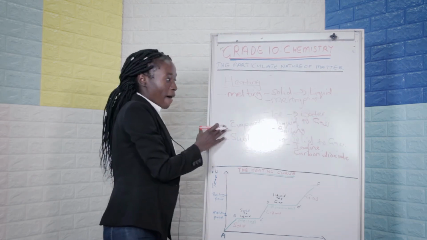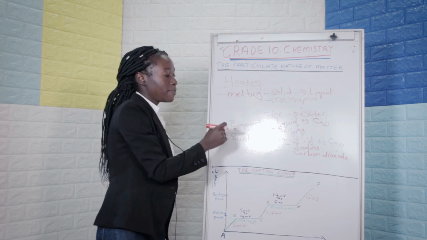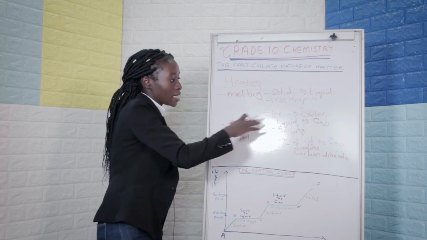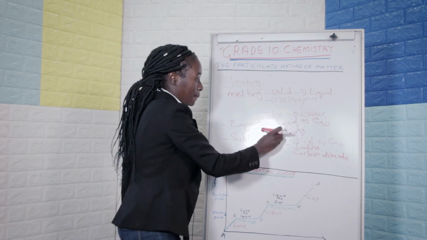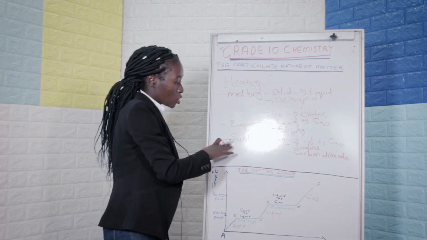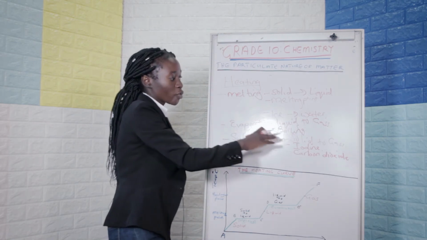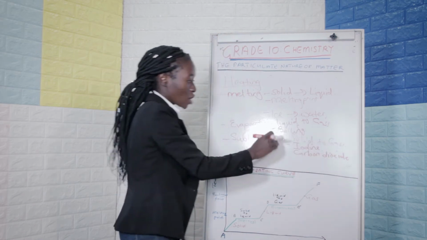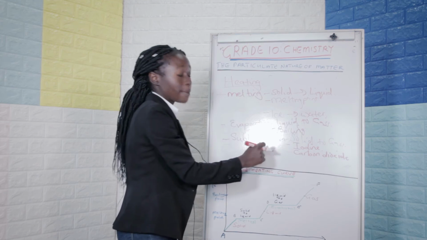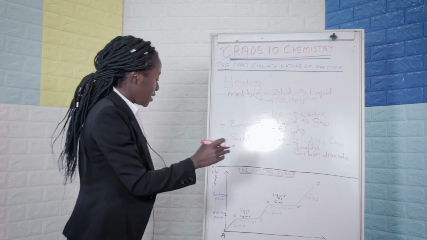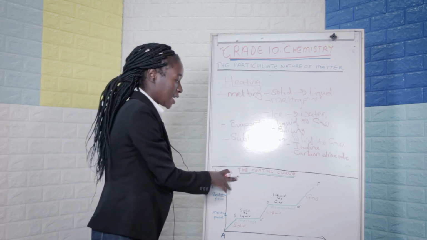Now when we come to evaporation, evaporation is simply the conversion of a substance from liquid to gas, and an example is boiling. And then we've also talked about sublimation, which is from solid to gas. And then we've also given examples, which are iodine and carbon dioxide, as substances which can sublime. Next, we're going to talk about the heating curve.